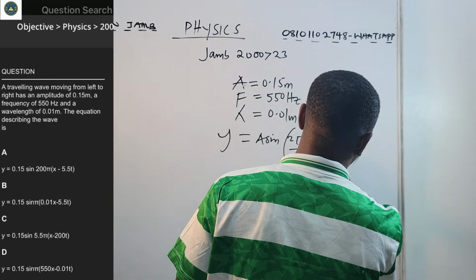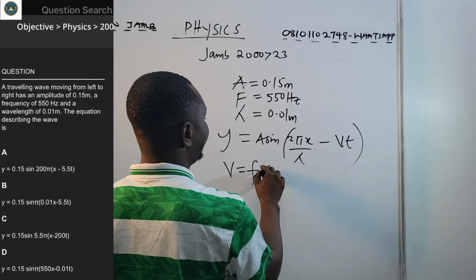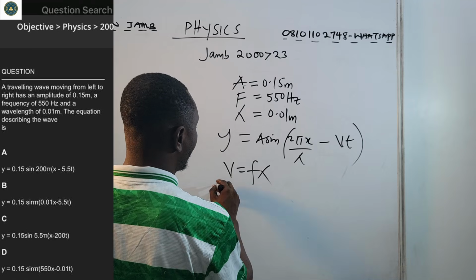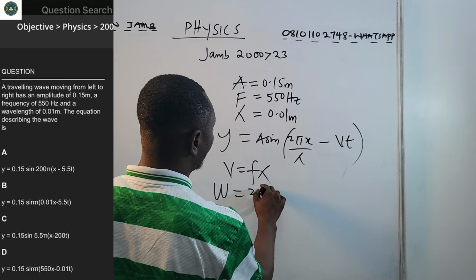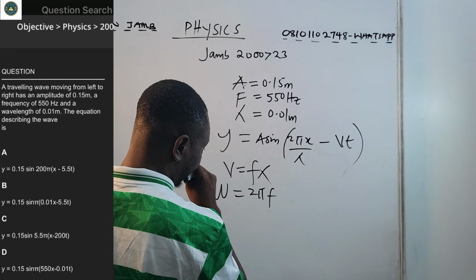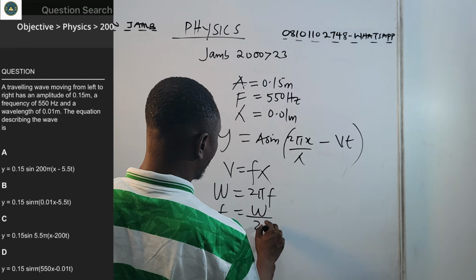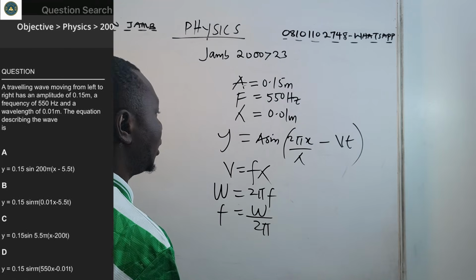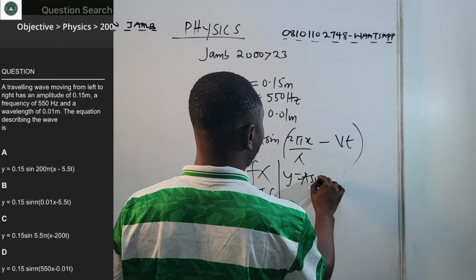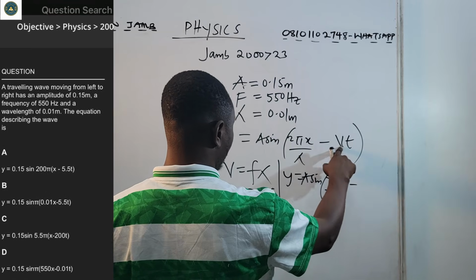Now, what someone may ask, where is this v coming from? Velocity is what? f lambda. If velocity is f lambda, we know that omega is 2 pi f. Now, what is f? f here will be omega over what? Over 2 pi.